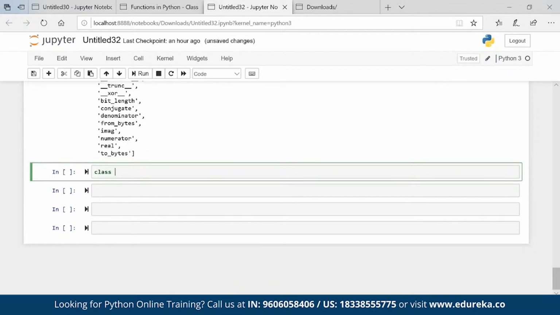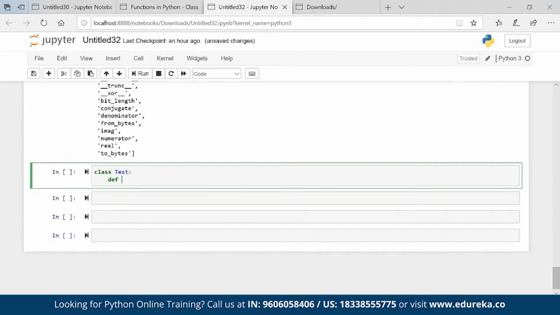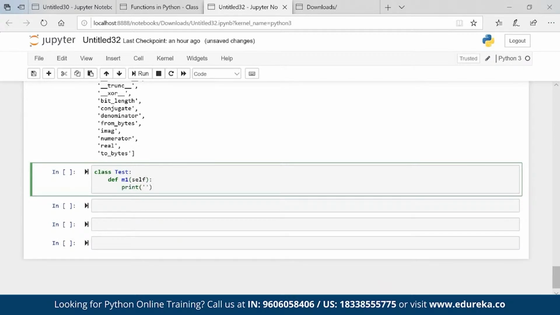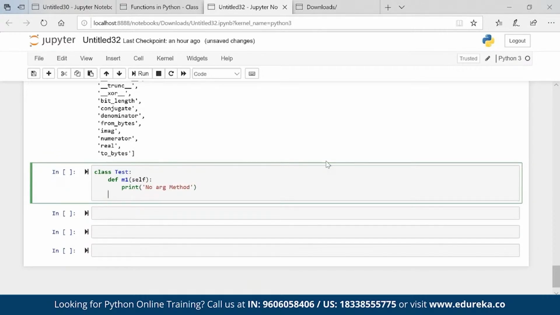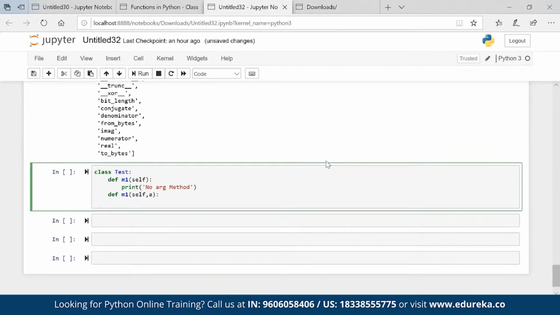Now class test. Def m1, which is my method inside the class, self, print no arg. Basically here I don't have any argument, so it is a no argument method. I have one more method with exactly the same name, def m1, where a is my argument, print one arg.